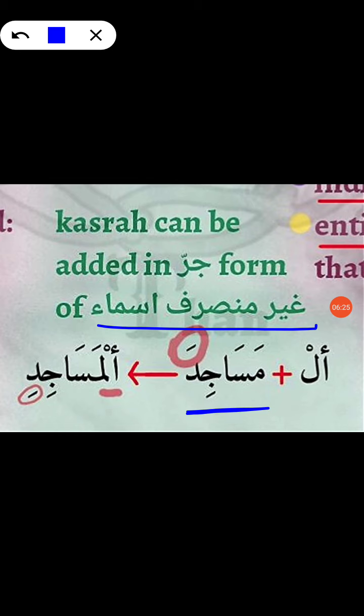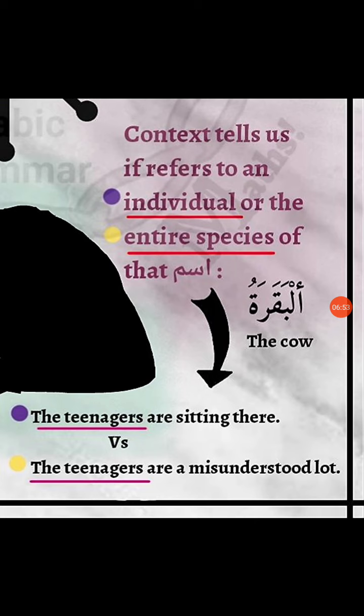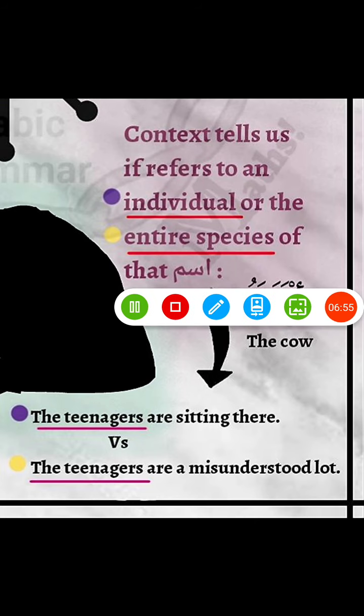Okay, however, if we add an al to this jar form of masajida, it does accept a kasra or a zir in its marfa form, in its al form. Alright, so it's masajidu, masajida, masajida, nakra form, and then you add al, it becomes al masajidu, al masajida, al masajidi. Alright, that's what happens. Okay, next point, once again quite logical.